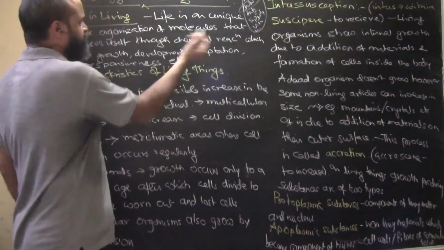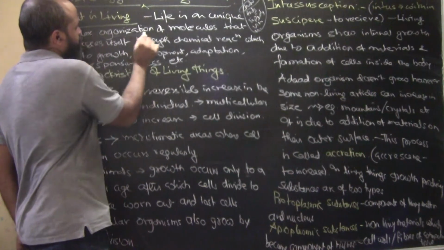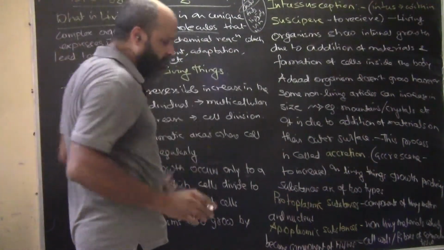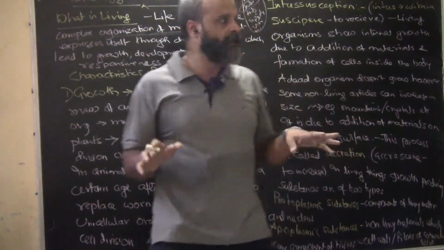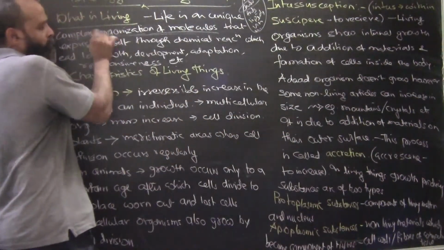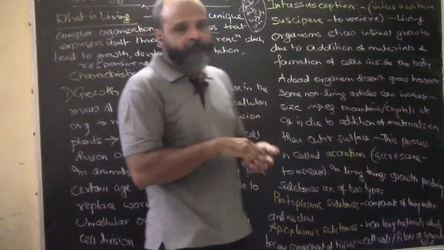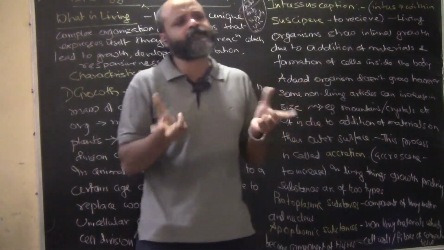So all these are basically what? Life is a unique complex organization of molecules. So all these molecules are there in our bodies. Okay, so all these molecules are very complexly organized in our body. It's a very complex structure of these molecules.